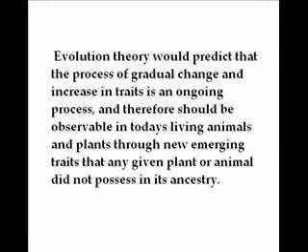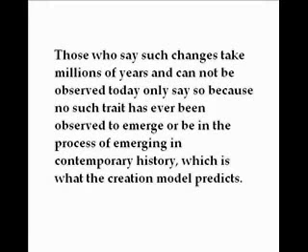Evolution theory would predict that the process of gradual change and increase in traits is an ongoing process, and therefore should be observable in today's living animals and plants through new emerging traits that any given plant or animal did not possess in its ancestry. Those who say such changes take millions of years and cannot be observed today only say so because no such trait has ever been observed to emerge or be in the process of emerging in contemporary history, which is what the creation model predicts.